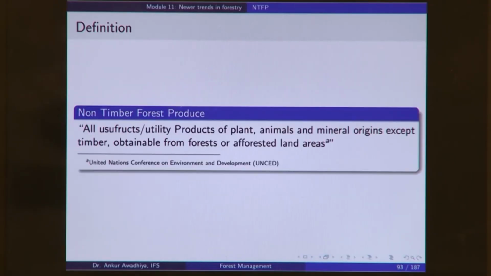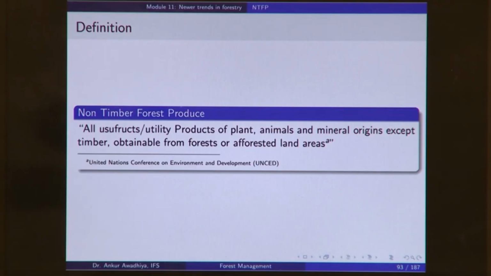Another definition is that of the non-timber forest produce by the United Nations Conference on Environment and Development. It said that all usufructs or utility products of plants, animals and mineral origins except timber obtainable from forest or afforested land areas.